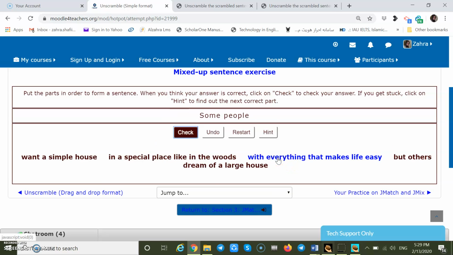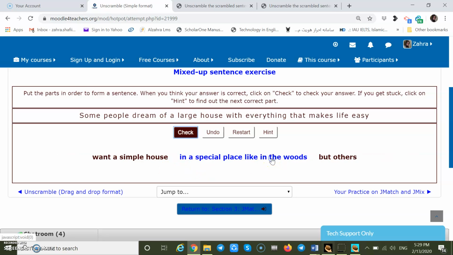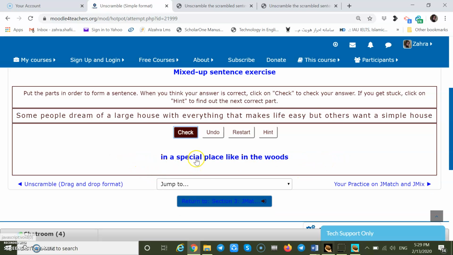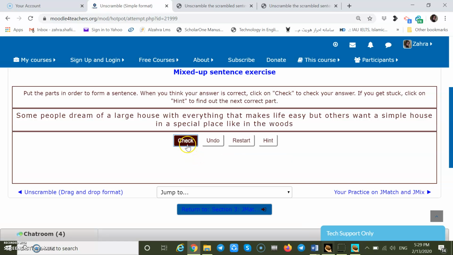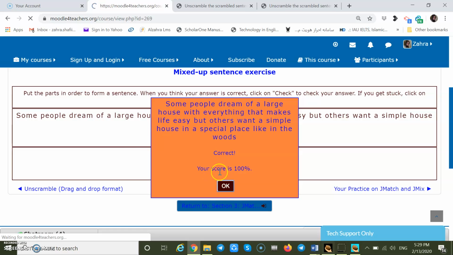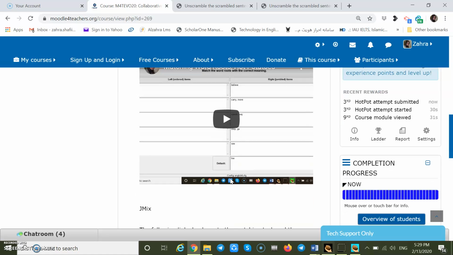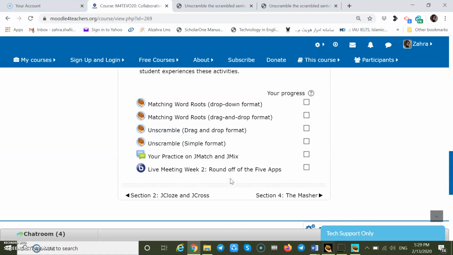Okay, some people, click on it, dream of a large house with everything that makes life easy, but others want a simple house in a special place like in the woods. Check it. Correct. Your score is 100. Okay, great. So here you realized how to use Hot Potatoes to make scrambled sentences and encourage students to unscramble them. I hope you have enjoyed it. Have a nice time. Goodbye.